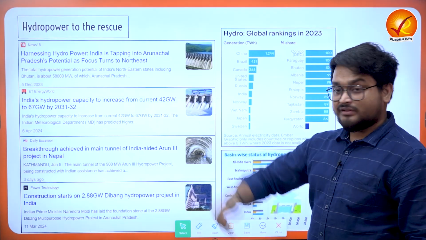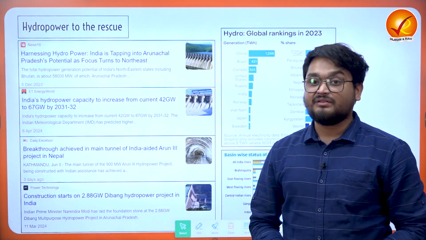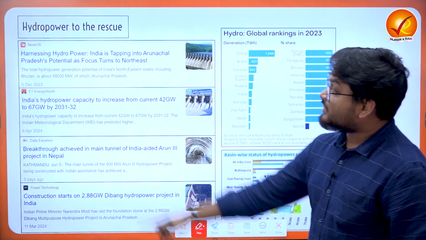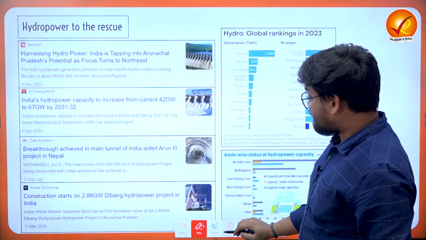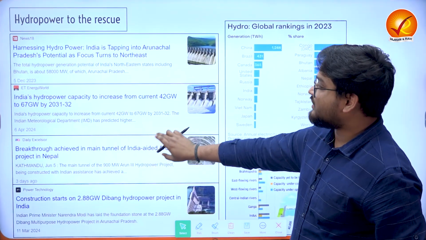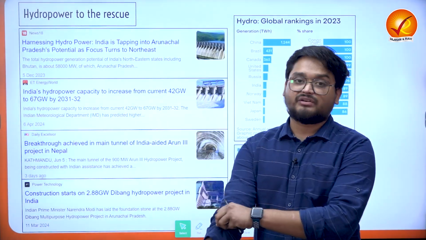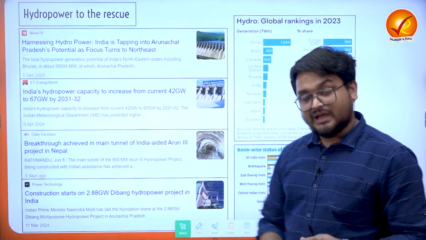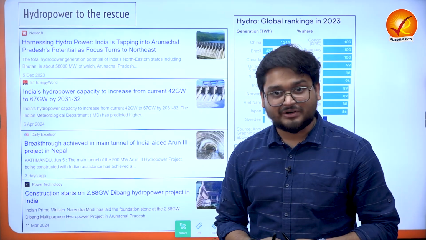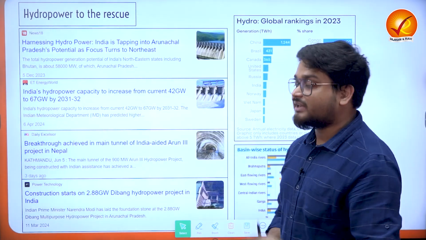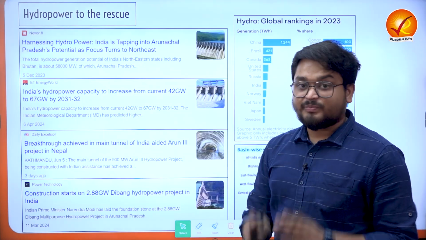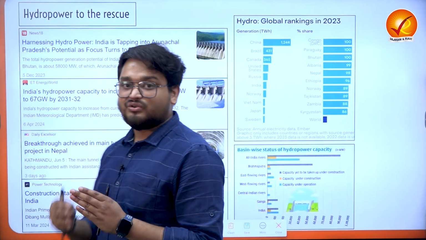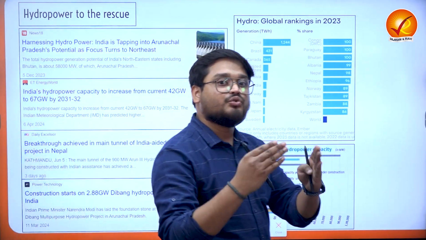Now, we have seen that the recent initiatives by the government of India are mainly to increase power generation, and a majority of the power is coming from hydropower, as reflected in various news and current affairs in recent times. The government of India is thinking of harnessing hydropower generation in the country. We remember that we fell into deficit in the last financial year. That is why the government is now focused heavily on investing in hydropower, especially in the northeastern region, especially since IMD has recently predicted an above normal monsoon.